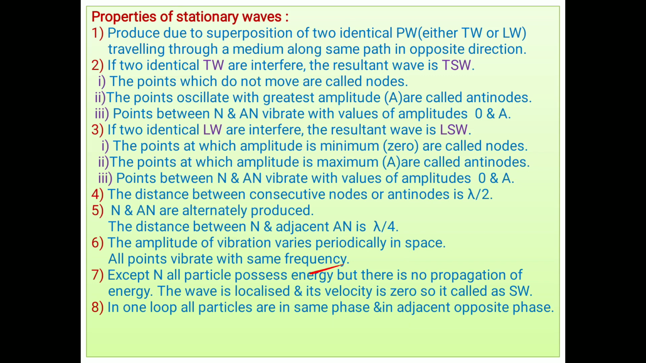Another point, again the same for both: nodes and antinodes are produced alternately. The distance between consecutive nodes or antinodes is lambda by 2. The distance between a node and an adjacent antinode is lambda by 4. The amplitude of vibration varies periodically in space. All points vibrate with the same frequency. Except at nodes, all particles possess energy, but there is no propagation of energy. The wave is localized and its velocity is zero, so it is called a stationary wave. All particles in one loop are in the same phase, meaning adjacent loops are in opposite phase.